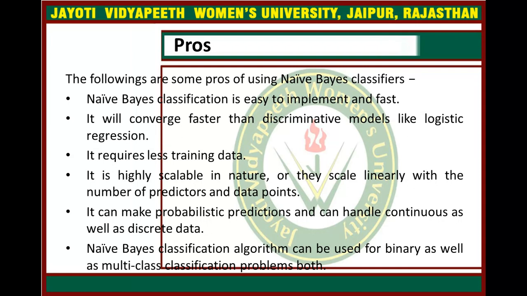It is highly scalable in nature, scaling linearly with the number of predictors and data points. It can make probabilistic predictions and can handle continuous as well as discrete data. The algorithm can be used for binary as well as multi-class classification problems.